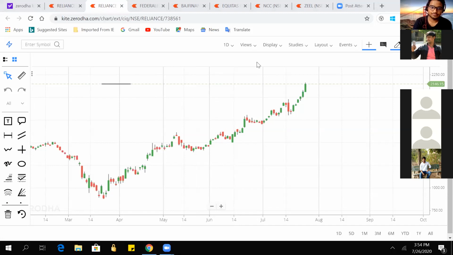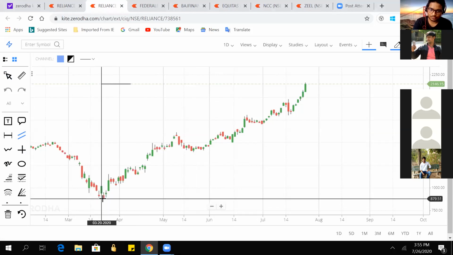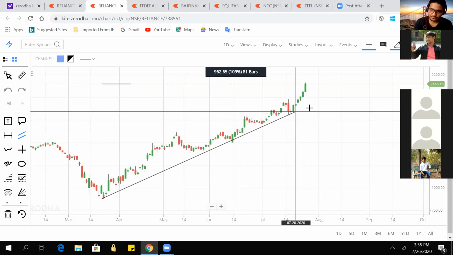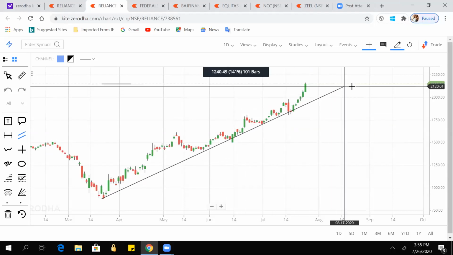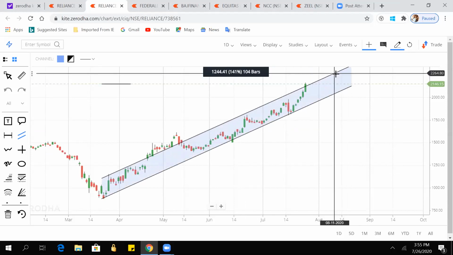Yeah, thanks, Venkat. So we can draw channels also. Here is the lowest point of Reliance, and from here if I draw, it is connecting these lines. See, we have to draw and see where we can get more touch points. So here we can draw it like this and drag it to the upper side. So this is a channel for Reliance.